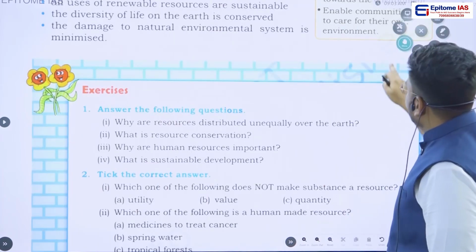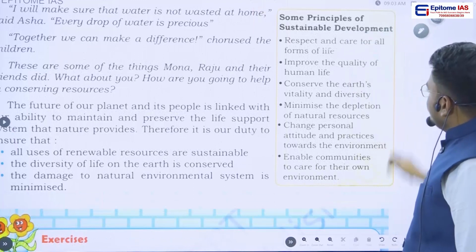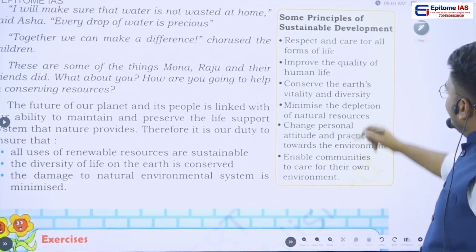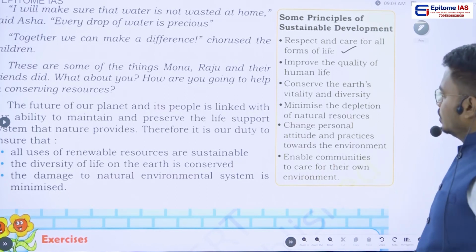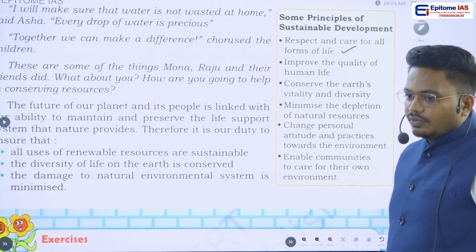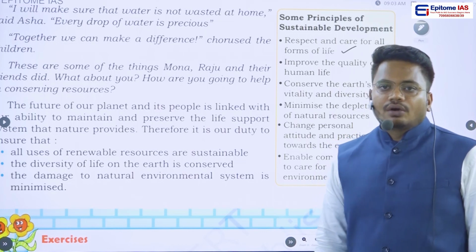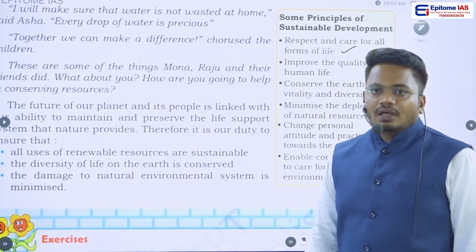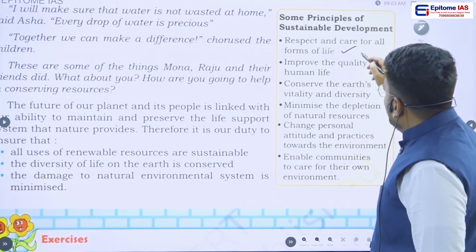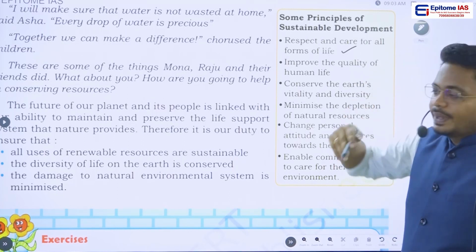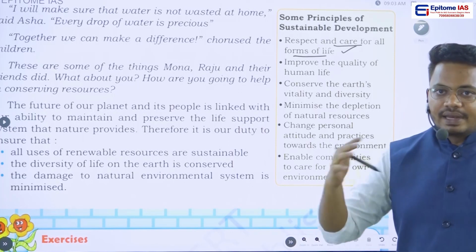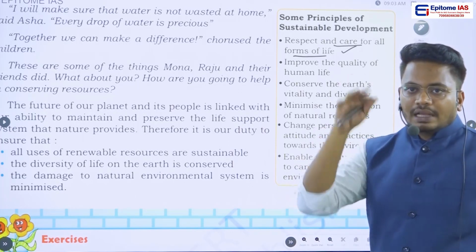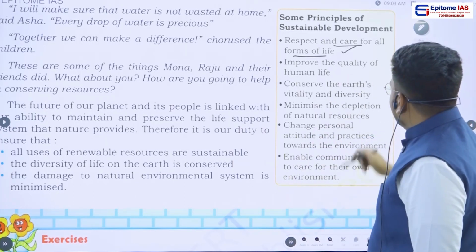What are those 6 principles? The first principle is, we have to respect and care for all forms of life. So you should not think that you are the only being, or the only person to consume all the resources. We have to give respect and care for all forms of life, not only human beings; even animals and creatures are also part of this earth.